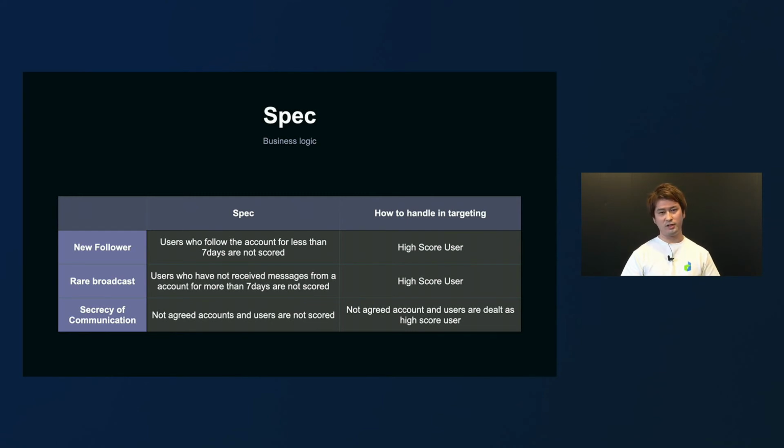Furthermore, we also try not to use only machine learning to optimize everything, and we also integrate business logic into the spec. For example, for new followers with less than 7 days since following an OA, operators would like to have close communication, so we make sure that the messages are sent without fail. Also, if users haven't heard from one OA for a while, considering the low frequency of broadcast, we make sure that messages are delivered for certain.